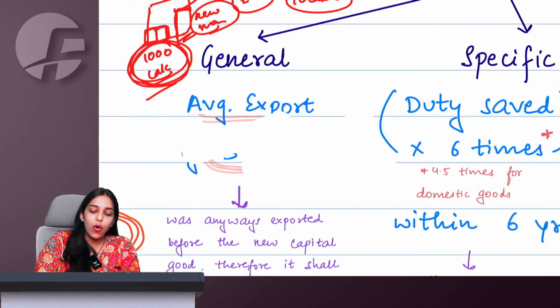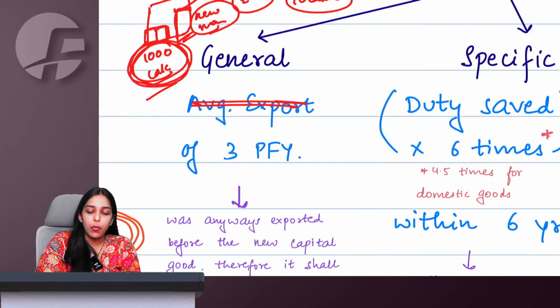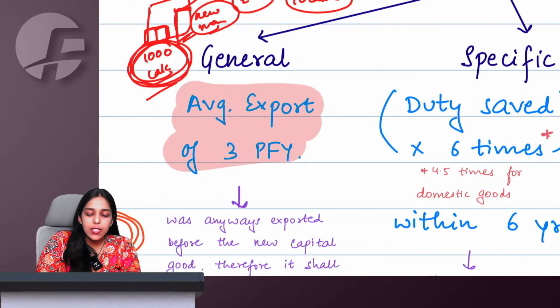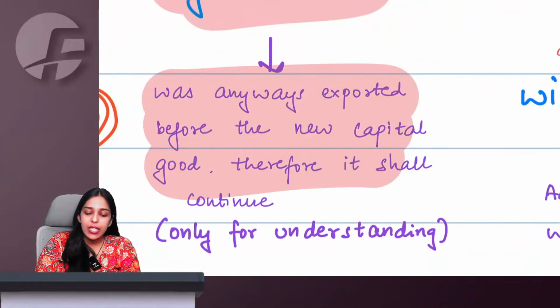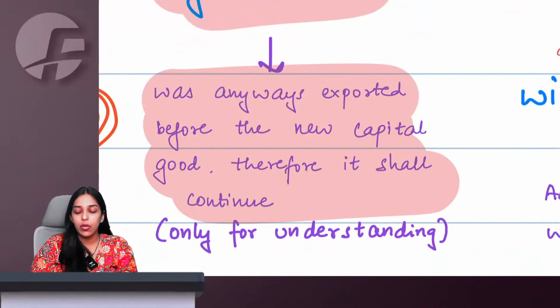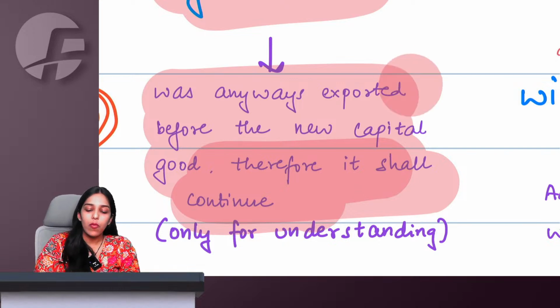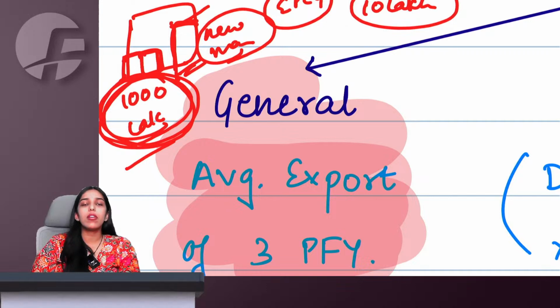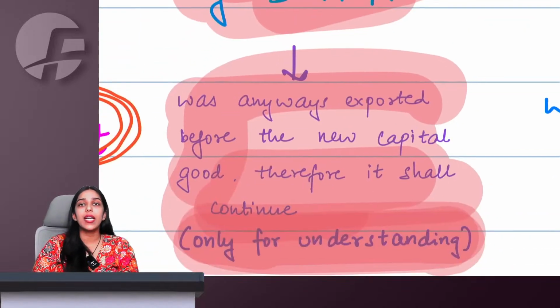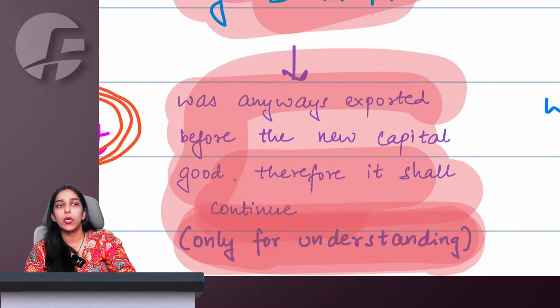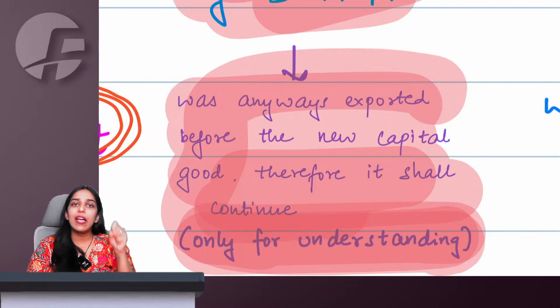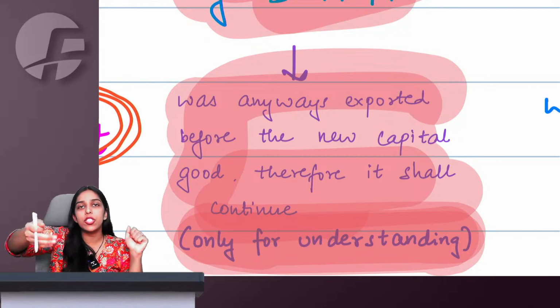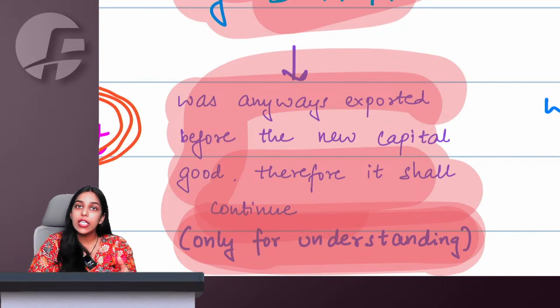Whatever is your average export of the 3 preceding financial years, that was anyway happening even before you got the new capital good, so you will have to continue the same. Whatever I have written is only for your understanding. The module simply says that your general export obligation is the average export of the 3 preceding financial years. Whether with this machine or without this machine, you should continue it.